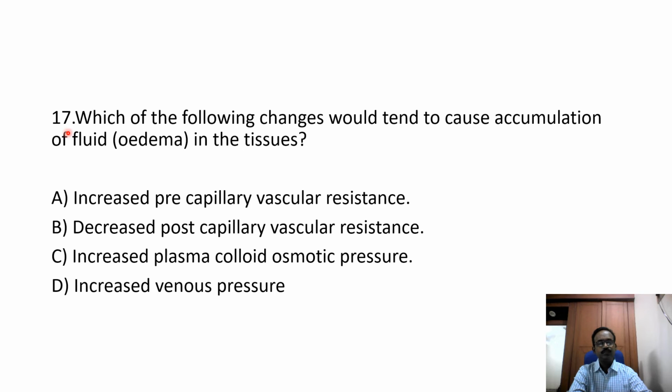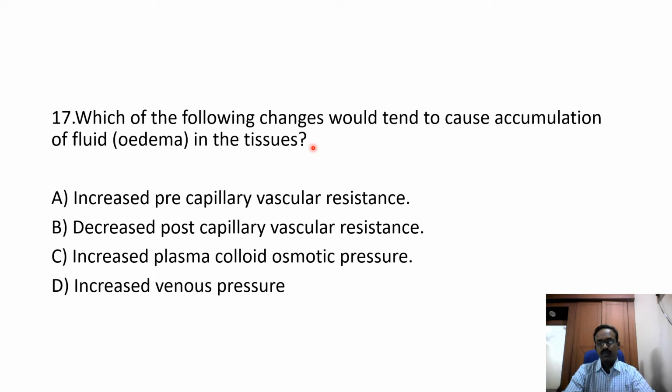17th MCQ. Which of the following changes would tend to cause accumulation of fluid, edema, in tissue? The most important mechanism behind edema formation is the increased filtration into the interstitial tissue space.